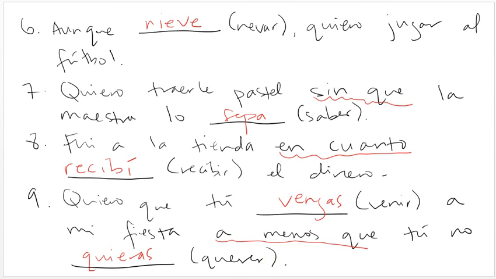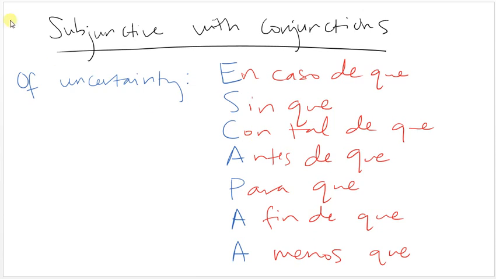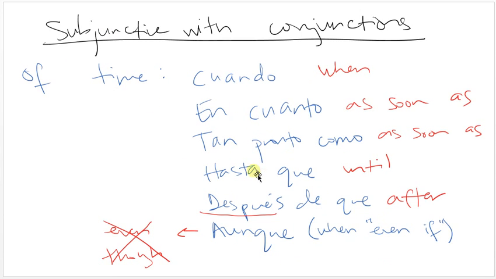So remember, with these ones, always use the subjunctive no matter what. With these ones, only use the subjunctive when you have one of these conjunctions and something that has not happened yet. Thank you.